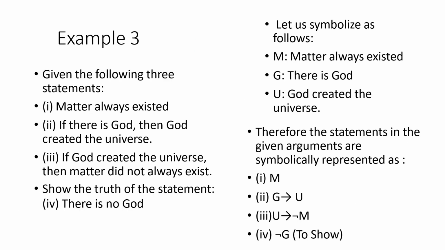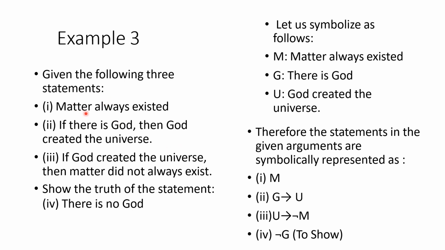Next example. It is given: matter always existed. If there is God, then God created the universe. If God created the universe, then matter did not always exist. Then we have to show that there is no God. So here, let us symbolize as follows. Matter always existed, I am taking it as M. There is God, I am taking it as G. And God created the universe, I am taking it as U. So we will see how we can write this in symbolic form.